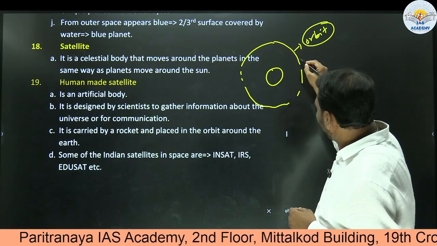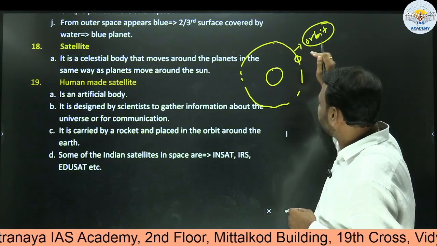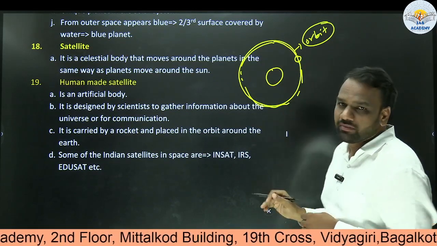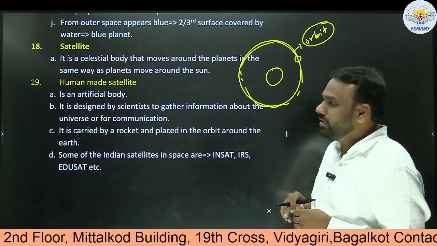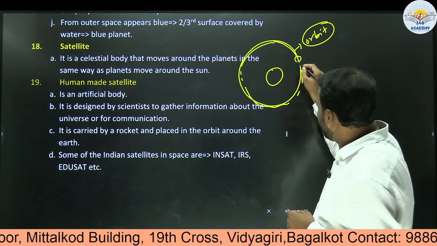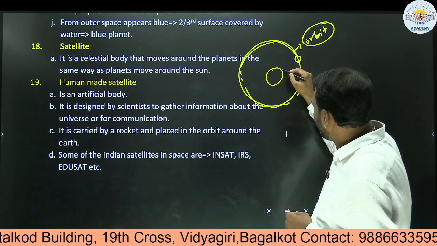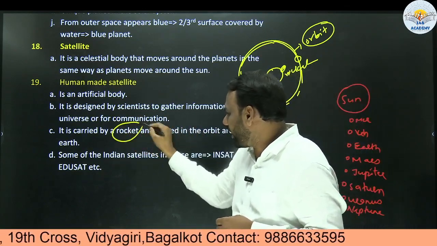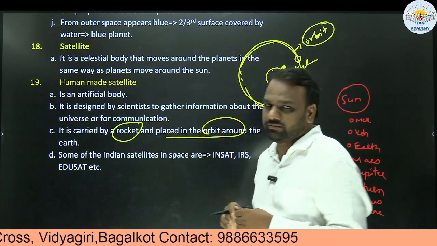But someone has to place this satellite in this orbit. Once the satellite has been placed in the orbit, it will start moving in this direction. To place the satellite in orbit, we require rockets. Okay, so here it is carried by a rocket and placed in the orbit around the Earth.